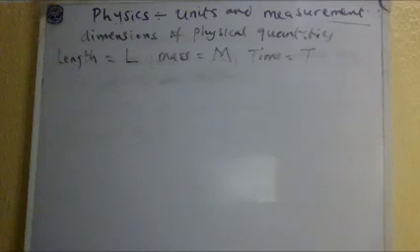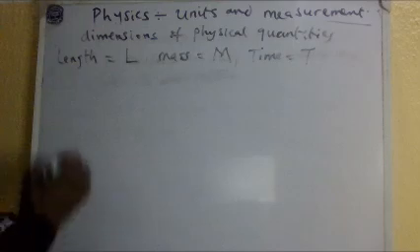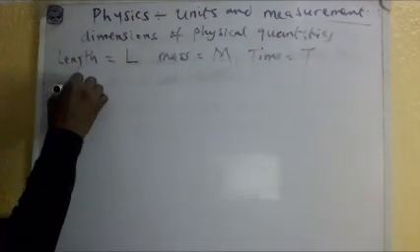In dimension, we try to use fundamental quantities, mass, length, and time, to express anything that you are given. So if, for instance, they say we should find the dimension of velocity.